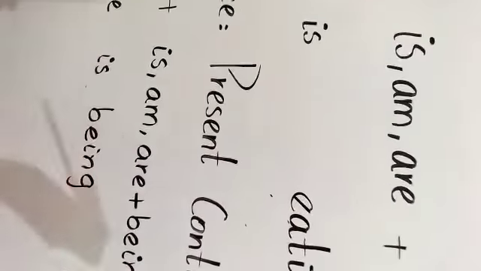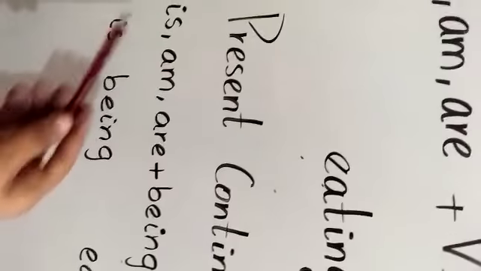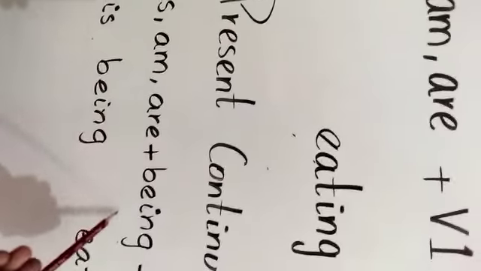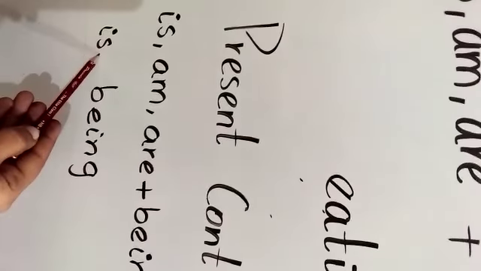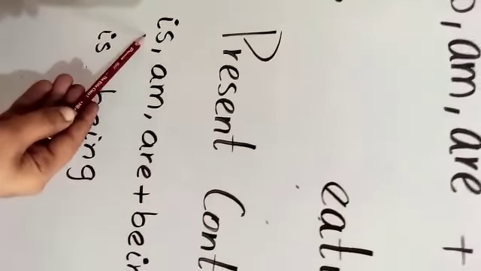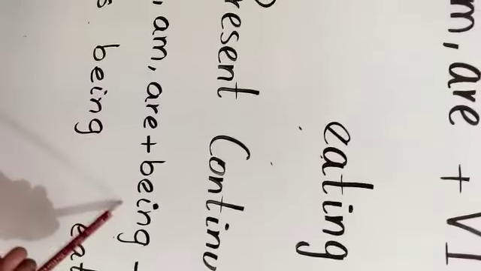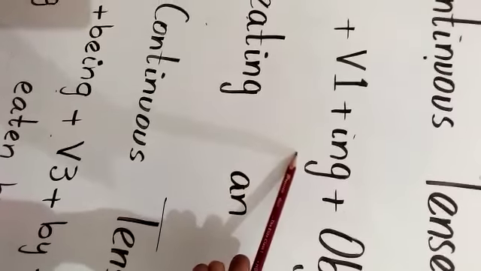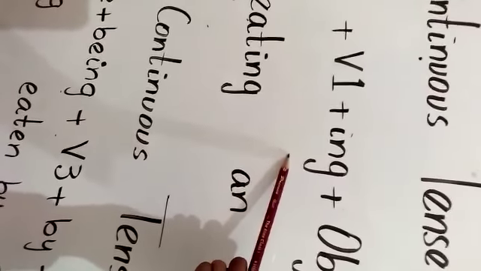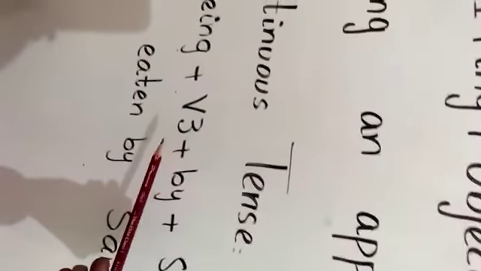But in passive form, we will use is, am, are with being. And here apple is singular, that's why we use is, and with is we use being. Now let's move. Here we are using verb first form with ing in active sentences, but beta, when we are doing passive sentences, we will use its third form.